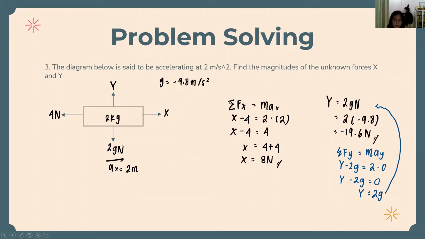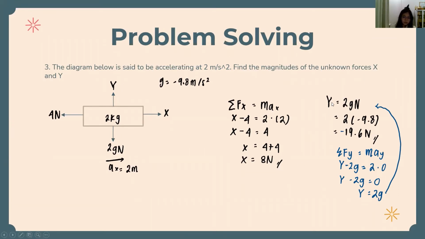So firstly, we find the x. Sigma Fx equals m times ax. So x minus 4. Like I said earlier, if the right one is the positive one, the left one is the negative one. So x minus 4 equals 2 times 2. As we can see here, the acceleration is 2 from the question, and we can just calculate already. So x minus 4 equals 4. Then you move the 4 to the right side, equals 4 plus 4, and x equals 8 newtons.